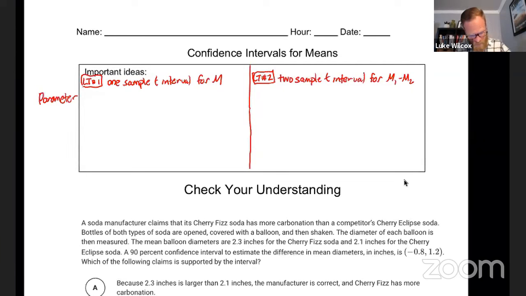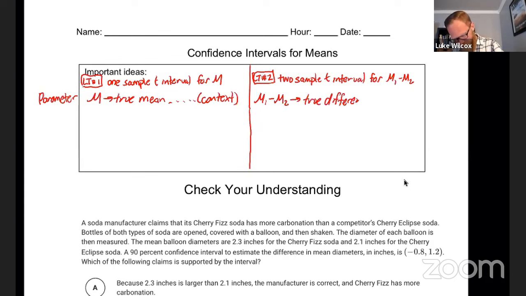For a 1 sample, it's just 1 mean, mu, which is the true mean of something, some sort of context. Whereas for the 2 sample, the parameter we're trying to estimate is mu1 minus mu2, which is the true difference of means, and then some sort of context.